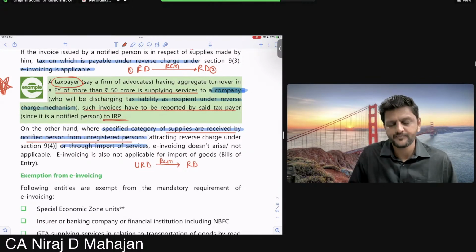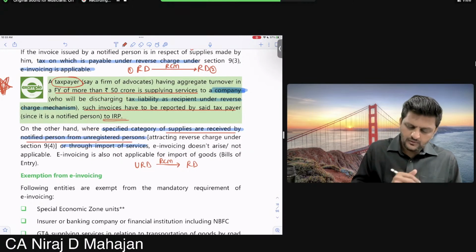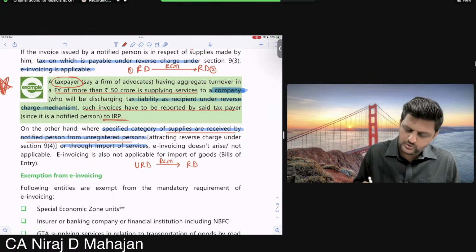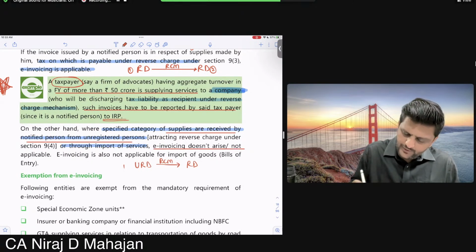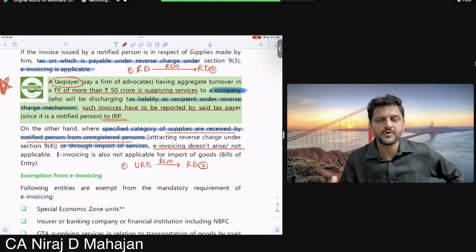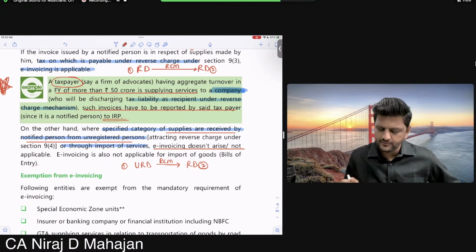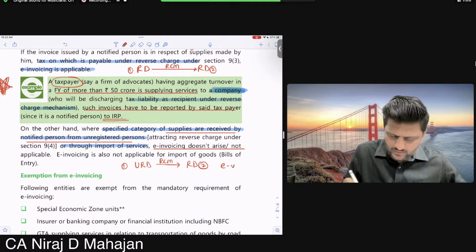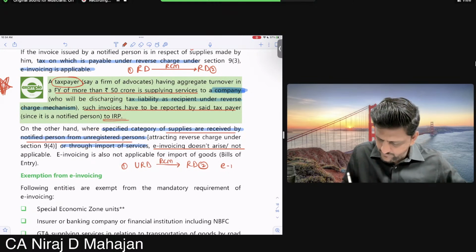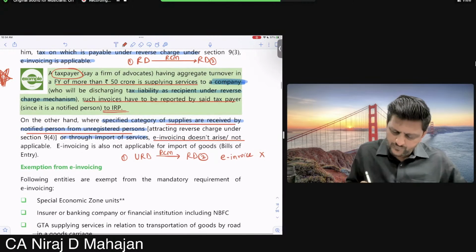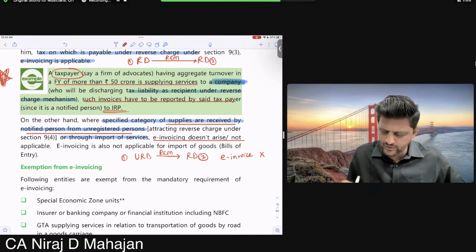So check. E-invoicing doesn't arise or is not applicable. So here again 1 and 2. There is no question of this person 1 URD because it's unregistered. But e-invoice will not happen. Clear till here? Again, import of services also. Okay, so this is the same example.